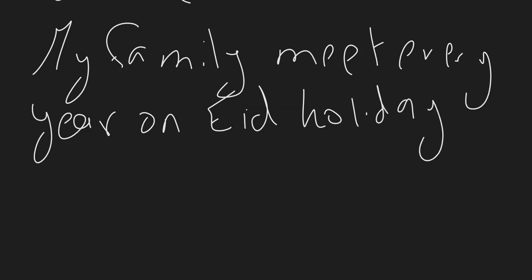Now clearly the verb is meet, that's the verb, and that's the subject. Now the question is, does the verb agree with the subject? If it agrees, then meet is a plural verb referring to a plural subject. But we know family is a collective noun. In this sentence, it's treated as plural. Why is that?